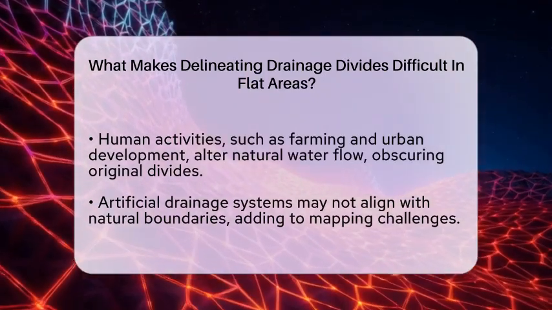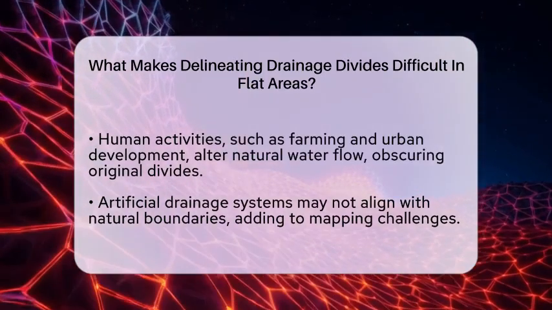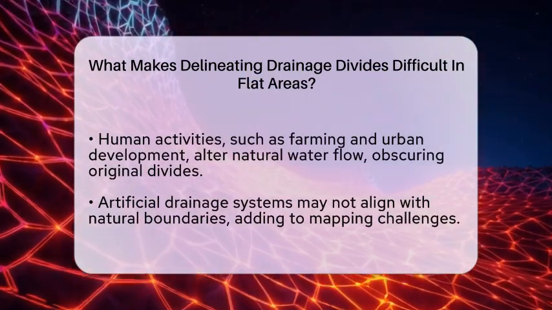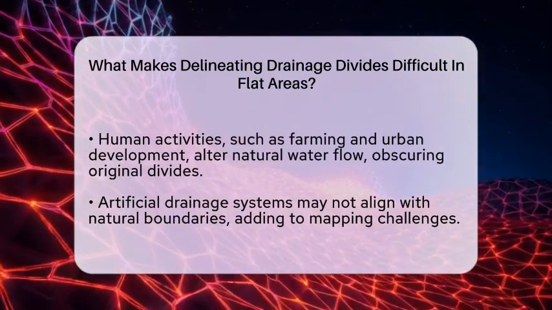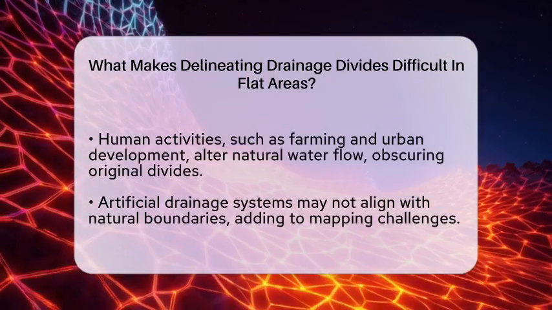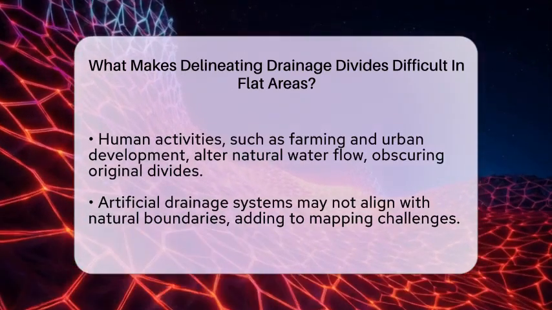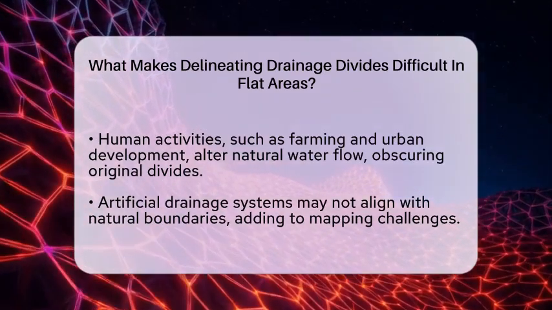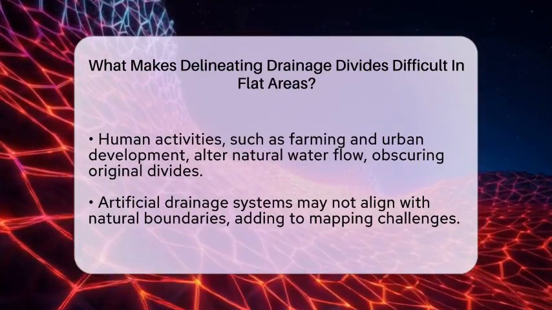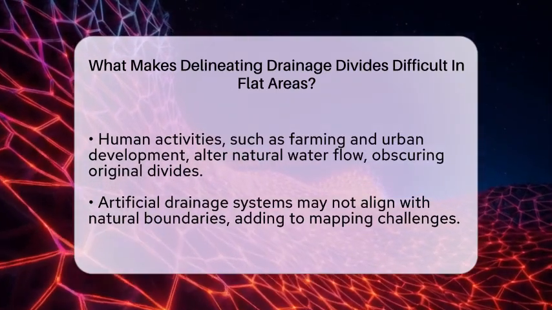Human activities also add to the confusion. In flat areas, farming, urban development, and artificial drainage systems often alter natural water flow. These modifications can obscure the original natural divides, making it even harder to identify where one basin ends and another begins.